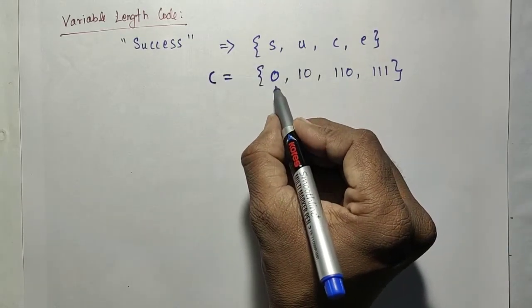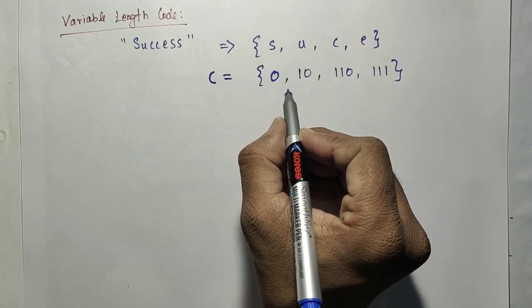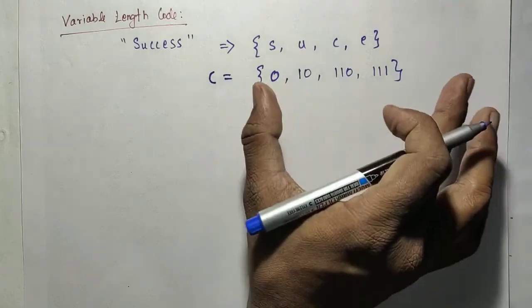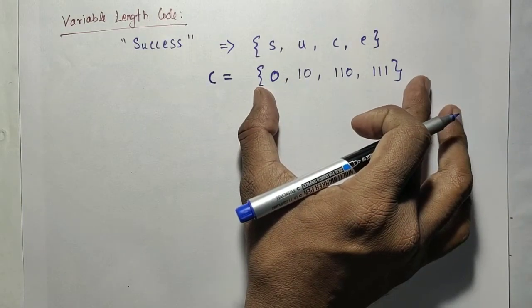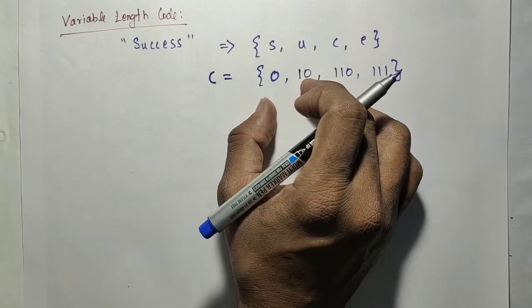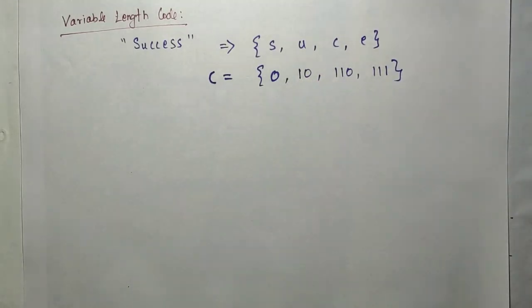Here we need to check whether it is a prefix code. If it is not a prefix code, we cannot use this for the encoding. If you use that encoding, the decoding will not give the original text. If you encode the text using a non-prefix code, it will produce the compressed text, but during decompression it will not give the original text.